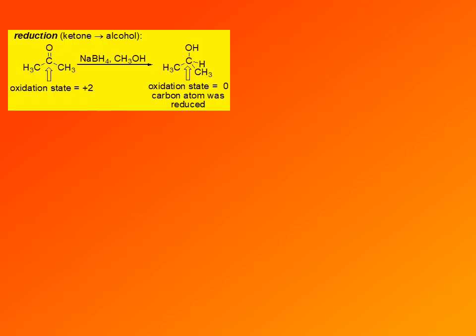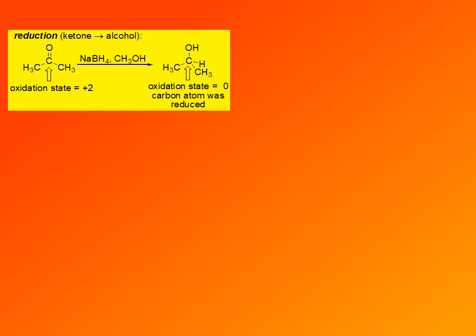Here are some examples of reduction and oxidation reactions in organic chemistry and how we determine whether they were reductions or oxidations. In this first example, we have a reduction reaction, reduction of a ketone to the corresponding alcohol. The reduction is a sodium borohydride reduction, something we'll cover later in the course. To determine whether a reaction is a reduction or oxidation, we only consider the carbon atom that has undergone bond change. The two methyl groups are unchanged in the course of the reaction, so we ignore them. We consider the carbon that is part of the carbonyl group, carbon double bonded to oxygen.